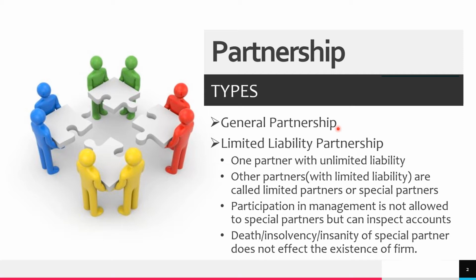In this case, each partner can participate in the activities of the firm. Here, if there is no profit sharing ratio decided among the partners, the profits will be shared equally by all the partners despite of what they have contributed as their capital. So this is actually all what we have studied about partnership so far. So this is general partnership.